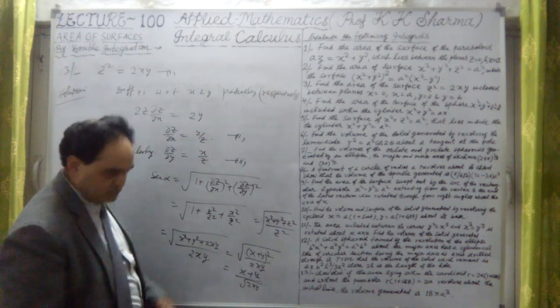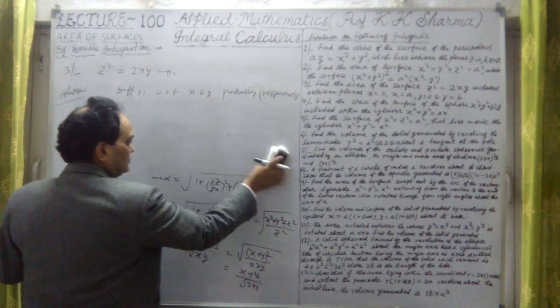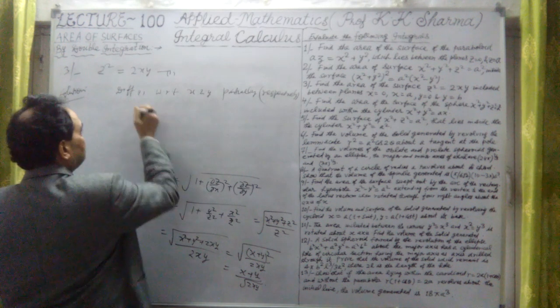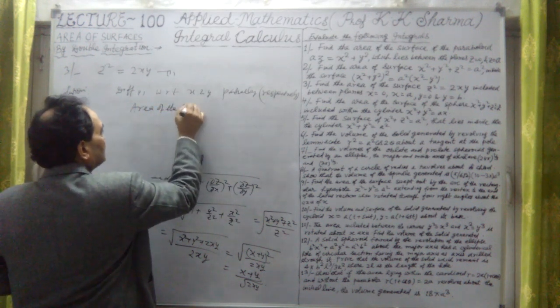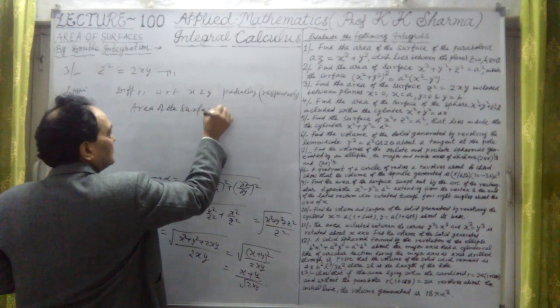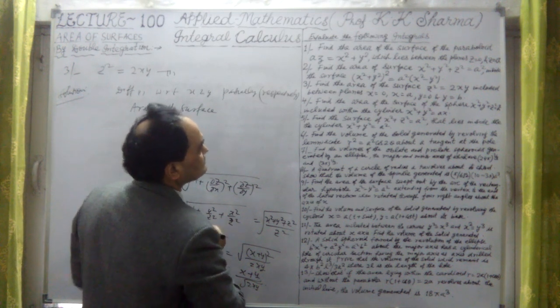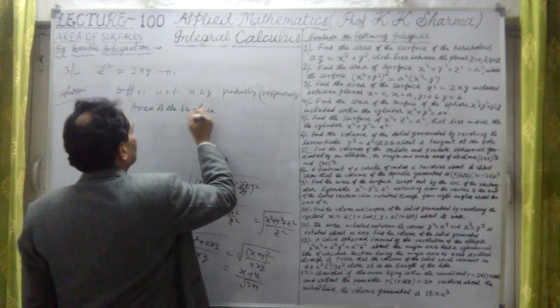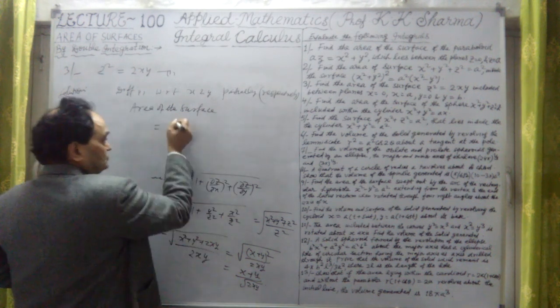Therefore, area of the surface of the given curve. Question says surface included between this. Okay, required area of the surface is equal to, now integration.